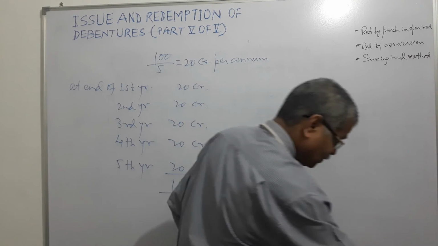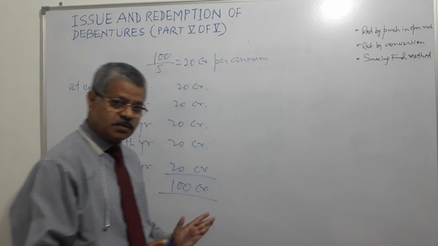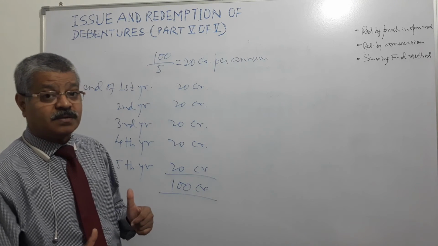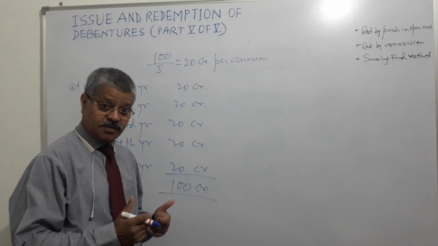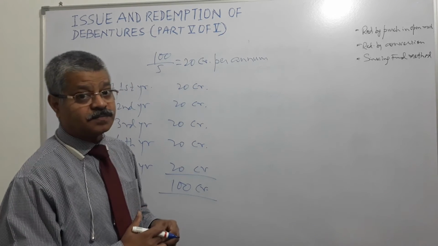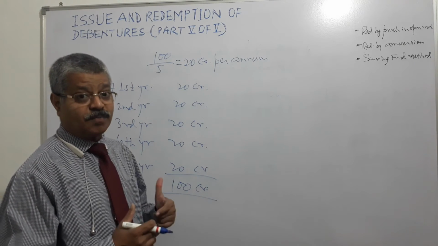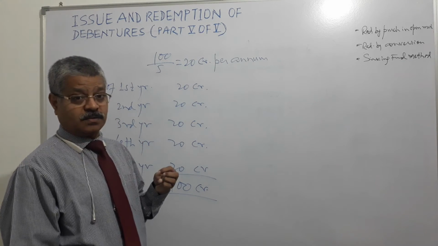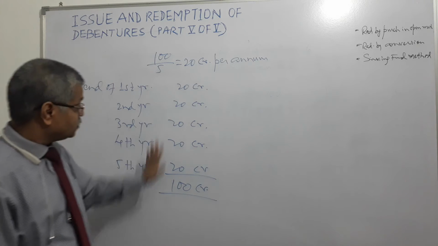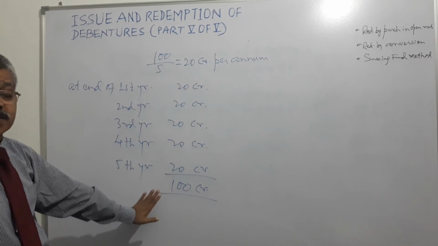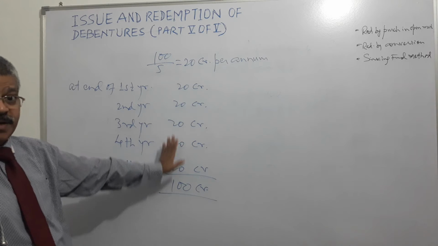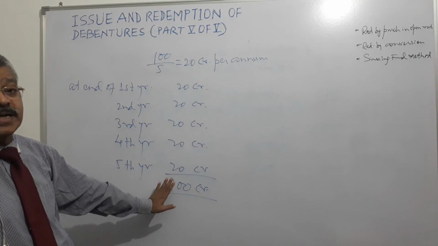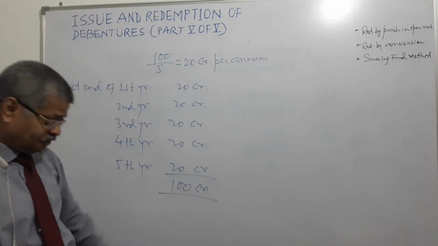And suppose at the end of the term, profit has been earned by the company. We are talking of profit on account of investment of these funds which were set aside by the company for meeting the debenture redemption liability at the end of the specific period.